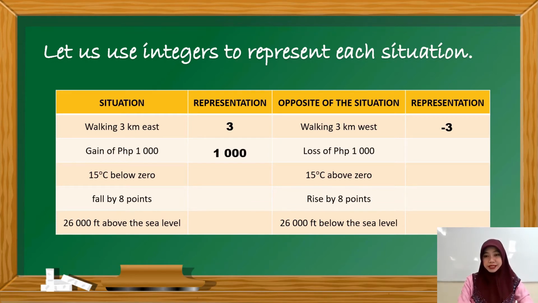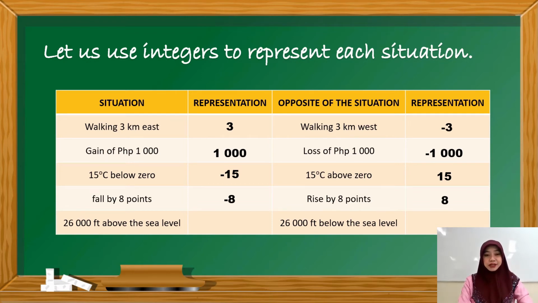Gain of 1,000 pesos is represented by positive 1,000. Loss of 1,000 is represented by negative 1,000. 15 degrees Celsius below 0 is represented by negative 15. How about 15 degrees Celsius above 0? It is represented by positive 15. Fall by 8 points is represented by negative 8. How about rise by 8 points? It is represented by positive 8.